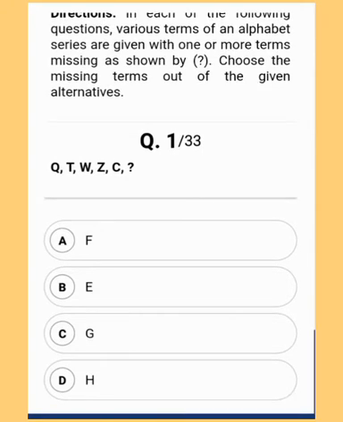So this is the series: Q P W Z C. Then what next? Option A F, option B E, option C G, or option D H. You can pause the video and try to solve this. Moving to the next question.